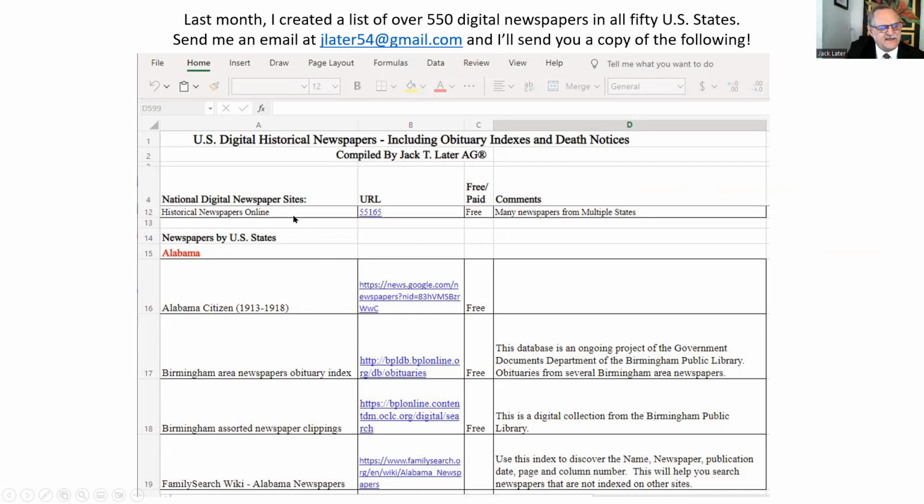But anyway, this is going to have over 550 digital newspapers. Now, the way it's organized is it's by state. I'll give you the national ones up top. I kind of reduced this down to make this picture easy, but you'll have all 50 states below. So this is a valuable resource for the newspaper sites that are not in Chronicling America or newspapers.com or the other ones.